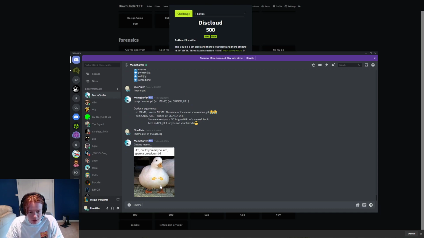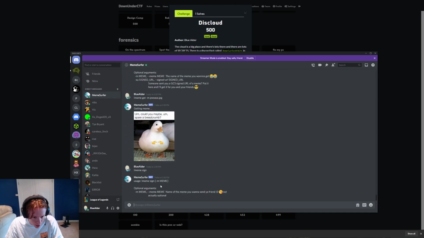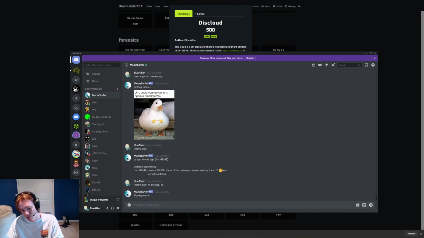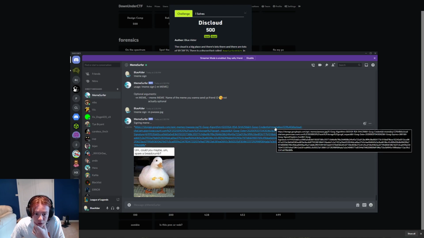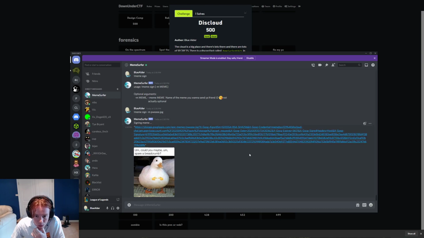Now there's also meme sign, and meme sign is a way to sign the meme for sharing with your friends. So when you do that, it'll generate a signed URL that you are able to access and share with other people. What this URL actually tells us is the backend of what this is running on is Google Cloud Storage, GCS. So that storage.googleapis should point you towards Google Cloud Storage. What you can also tell from this URL is that the service account creating this is memeboy123. That's in the URL here, Google credential, and you can get a bit more information about the stuff there.